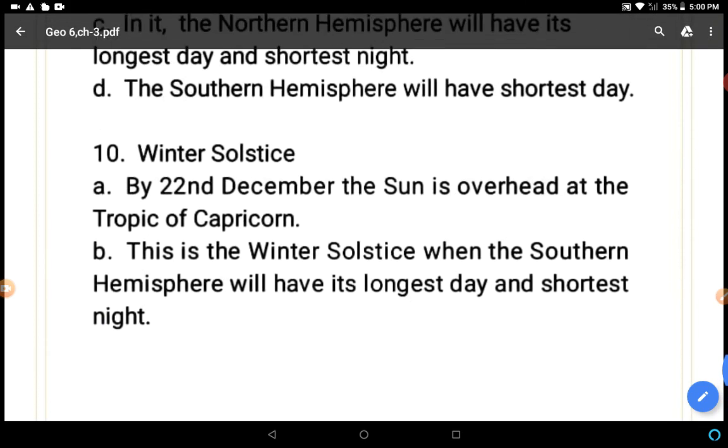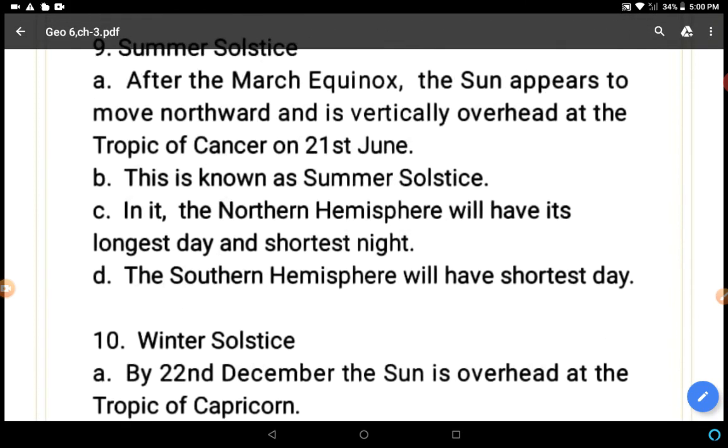Clear? So dear students, I hope that you understood all the main points of this chapter, and this was the revision of the chapter. In the next video we will have some MCQs. Revise this chapter and all the notes and read from the PDF, and if you have any doubt you can watch these videos again and ask me by writing in the comment box.